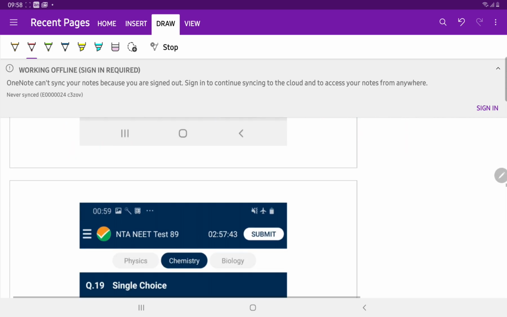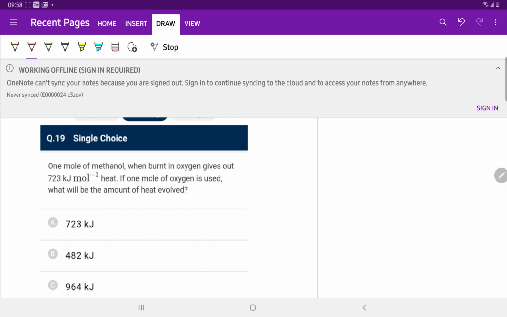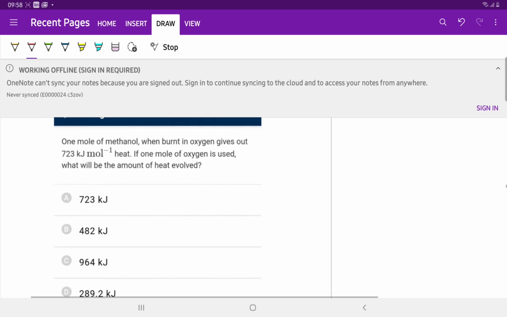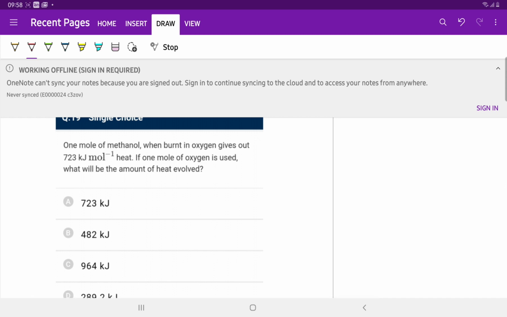Question number 19. 1 mole of methanol when burnt in oxygen gives out 723 kilojoules per mole of heat. If 1 mole of oxygen is used, what will be the amount of heat evolved? We will write the combustion equation of 1 mole of methanol with O2 giving CO2 plus H2O.